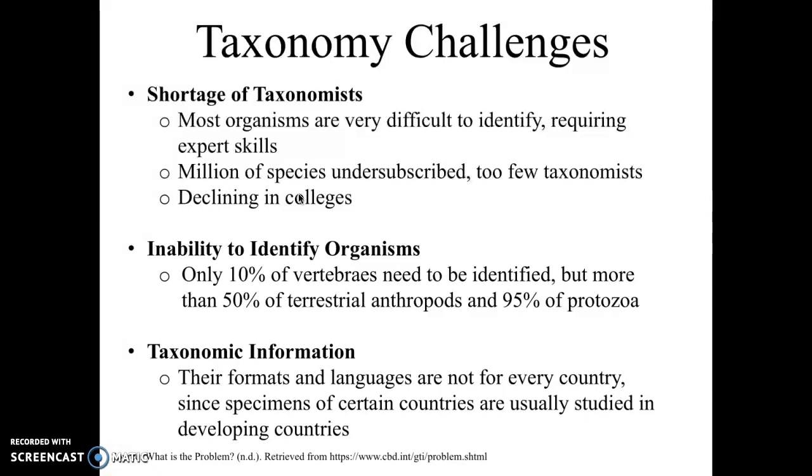Only 10% of vertebrates need to be identified, which is very good because 90% are already identified, but more than 50% of terrestrial arthropods and 95% of protozoa have to be identified. This is huge, and the gray areas of these animals, under which categories they fall into, and knowing the specifics of all these organisms is very, very complex.